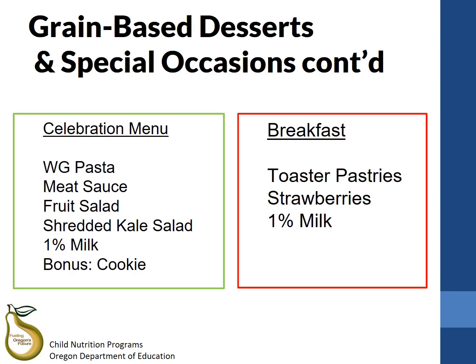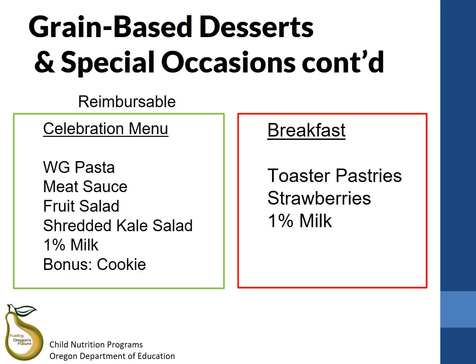Here are two menu examples. In the first example at the left, the menu includes whole grain pasta with meat sauce, fruit salad, a shredded kale salad with 1% milk, and a bonus cookie. This would be a reimbursable meal because it includes all of the required food components with the cookie as a bonus item only.